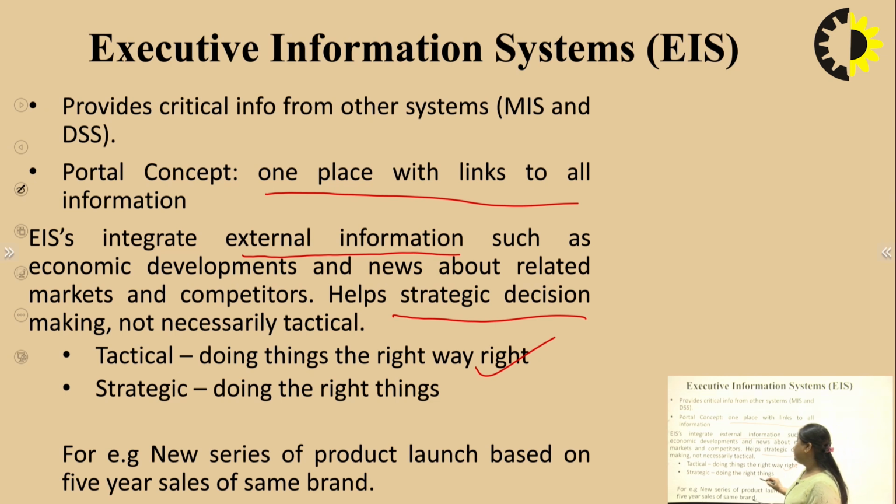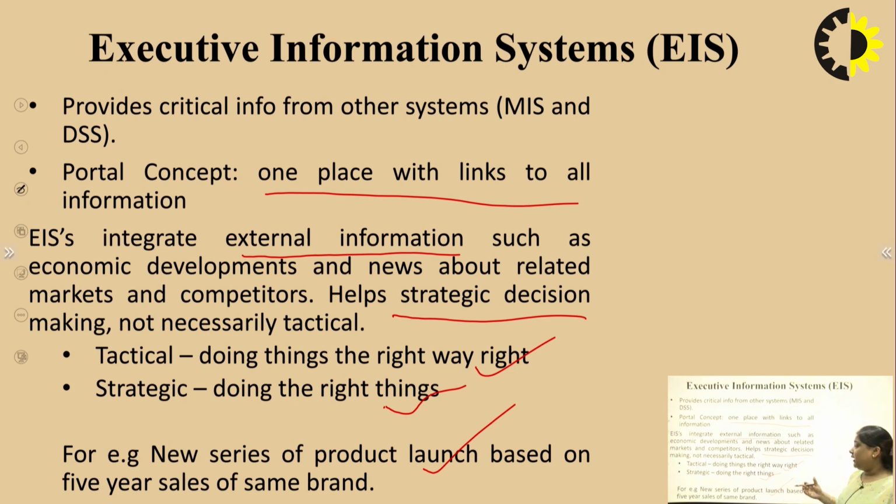And strategic is doing the right things, which is not defined, but we can take a decision on the basis of the market trends, etc., and we can make a strategy and take a decision on the basis of the records or the data. For example, a new series of product launch based on 5-year sales of the same brand. So this is a type of strategic decision.